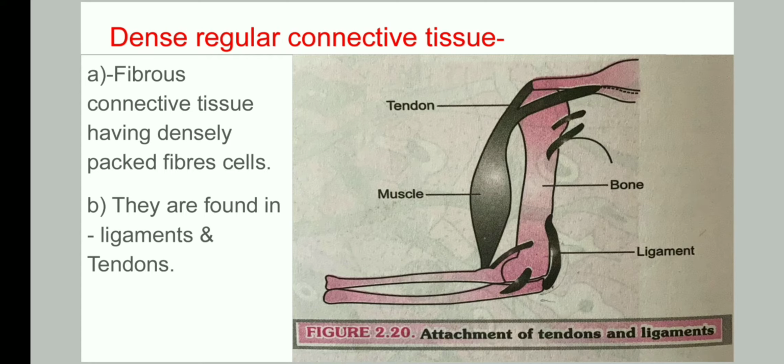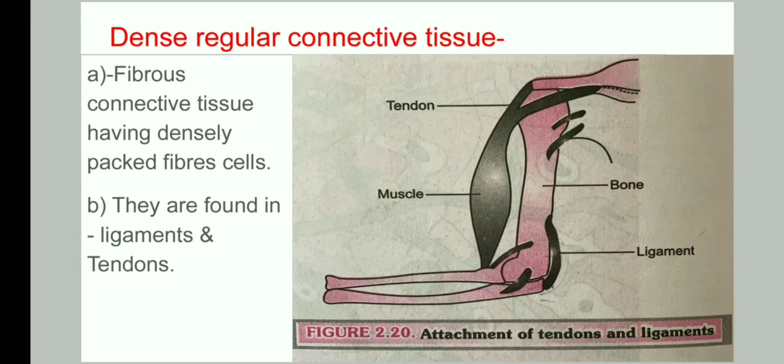Next type of connective tissue is dense regular connective tissue, and as the name of this tissue is dense, the cells or the fibers are densely packed. So fibrous connective tissue having densely packed fibrous cells. They are found in ligaments and tendons.